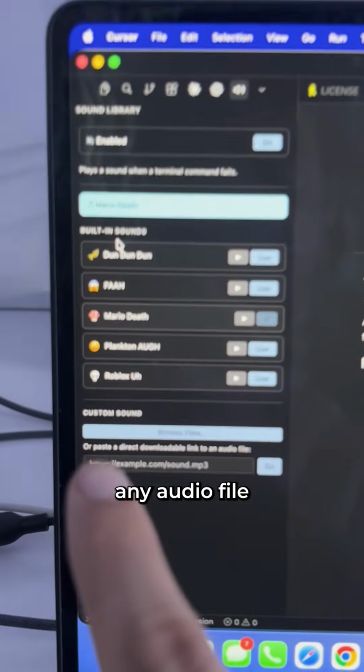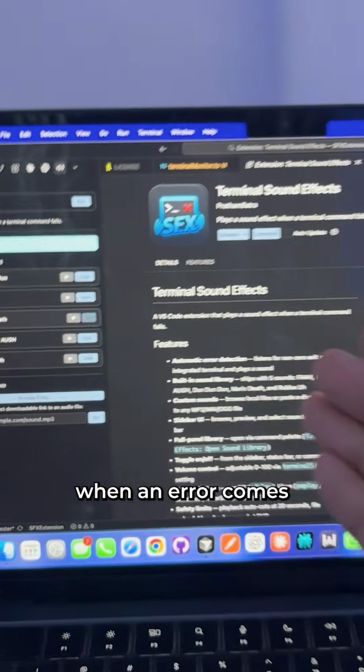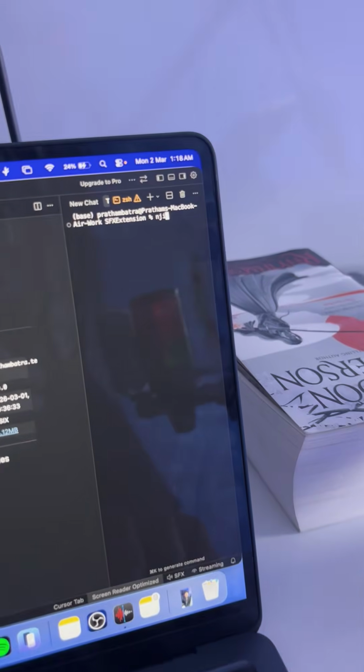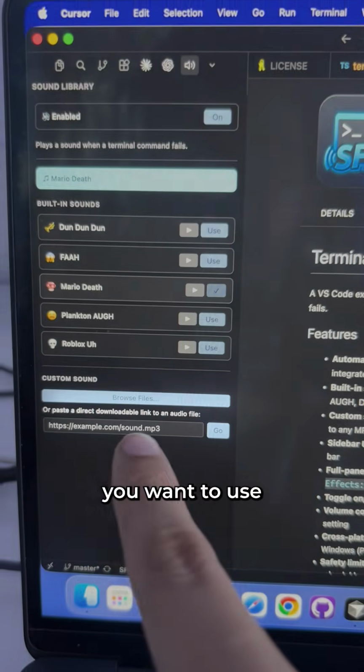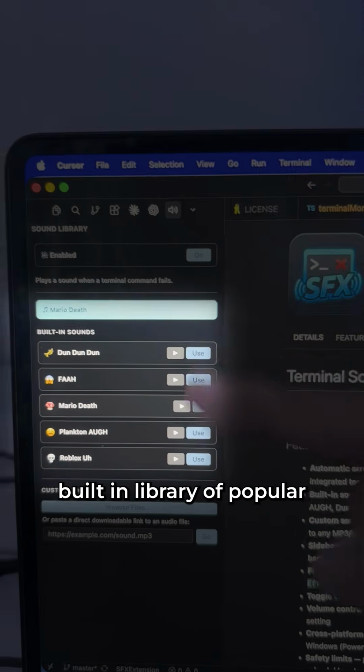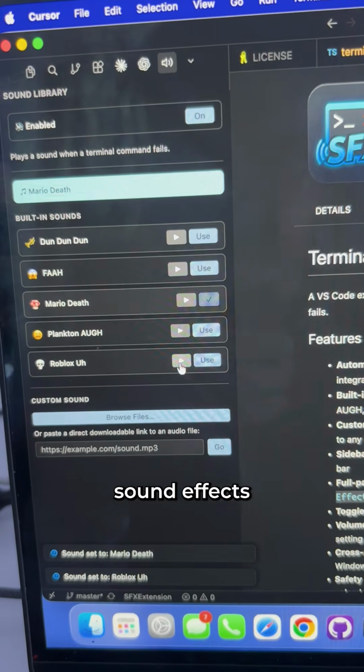Download it and choose any audio file of your choice to play when an error comes. You can also just put a link of the audio file you want to use, and it comes with a built-in library of popular sound effects.